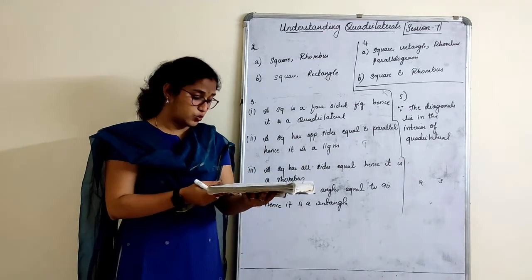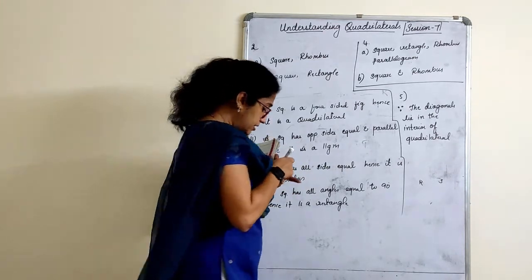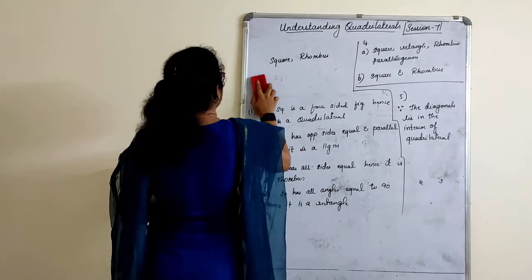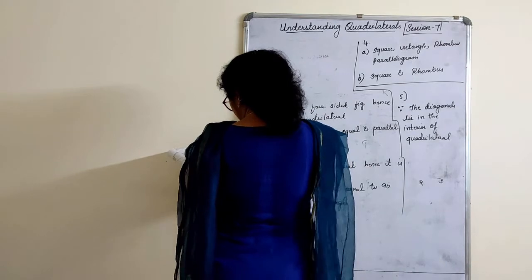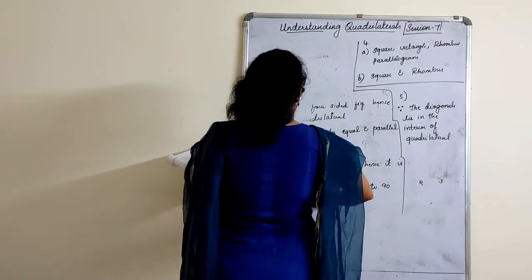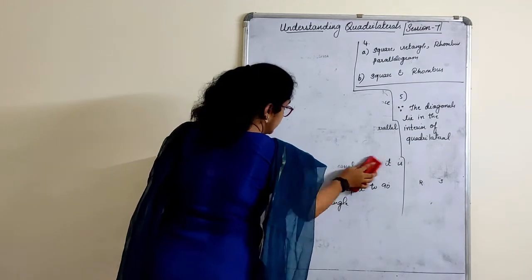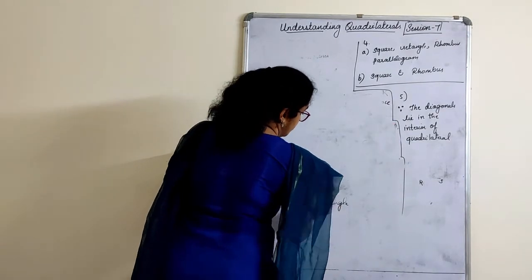Yes, and the last one. Let's draw this. This is a small thing that you have to solve and prove. So what have they given? They have given that ABC is a right angle triangle and O is a midpoint.